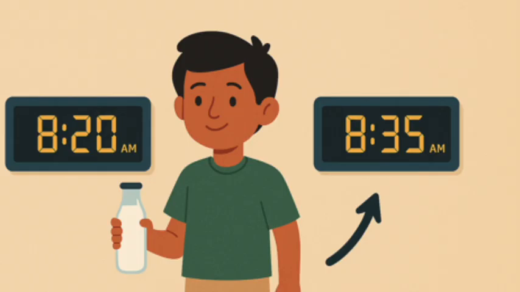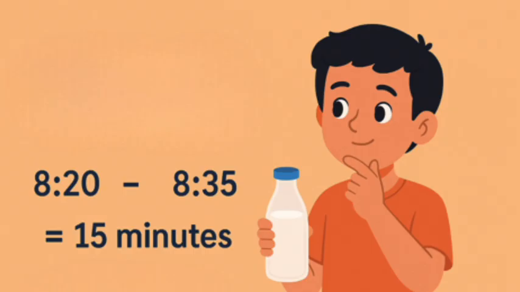Let's learn with Raghav. Raghav brings milk every morning. He leaves his home at 8:20 a.m. and comes back at 8:35 a.m. So how much time has he taken? 8:35 minus 8:20 is equal to 15 minutes. That means Raghav took 15 minutes to get the milk.